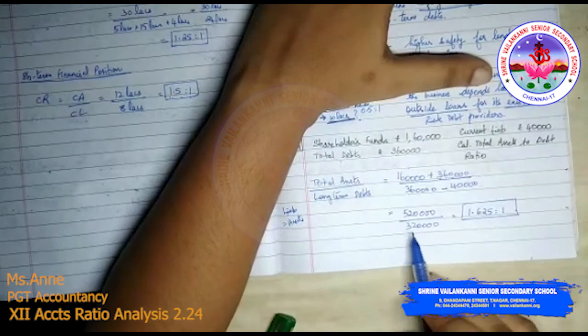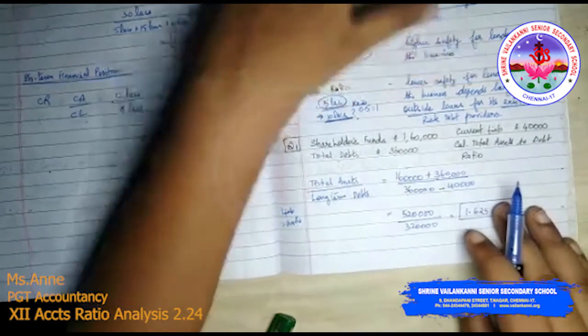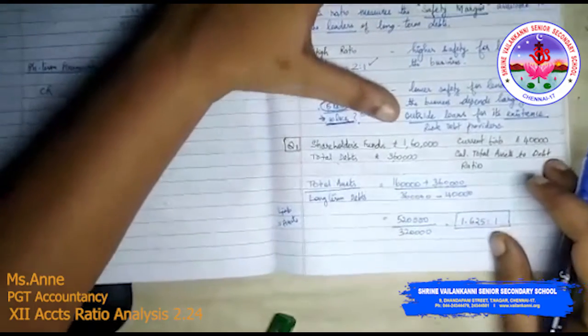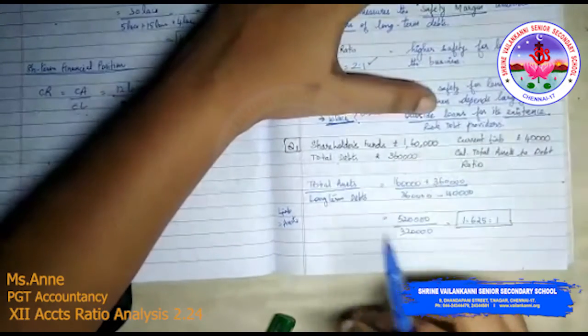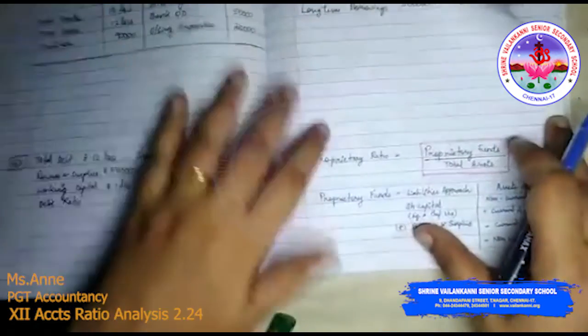So long term debts are less than the total assets. It is a favorable kind of environment. Always remember that long term debts should be less than your total assets. Okay, the next problem.